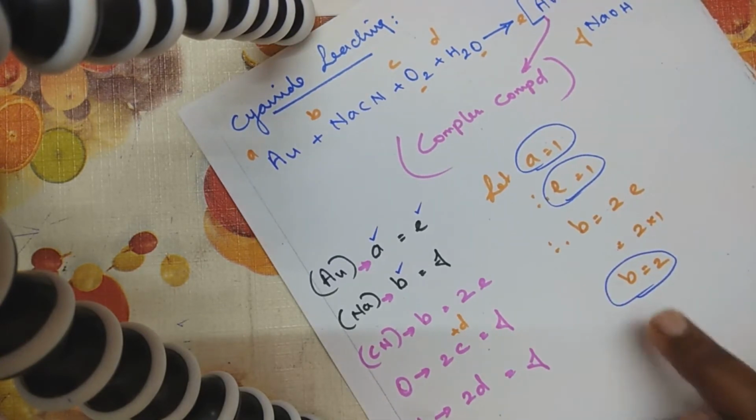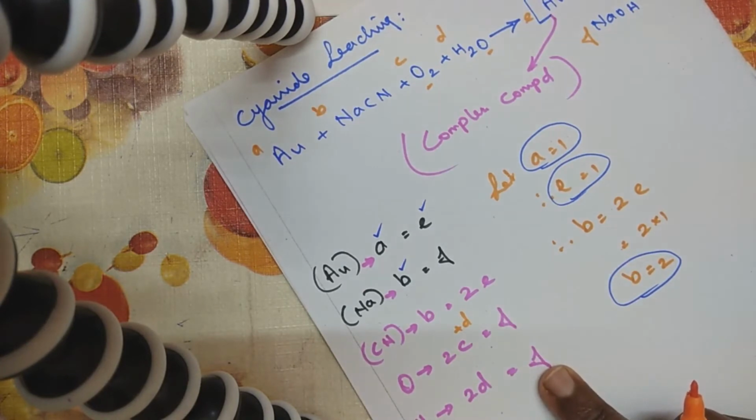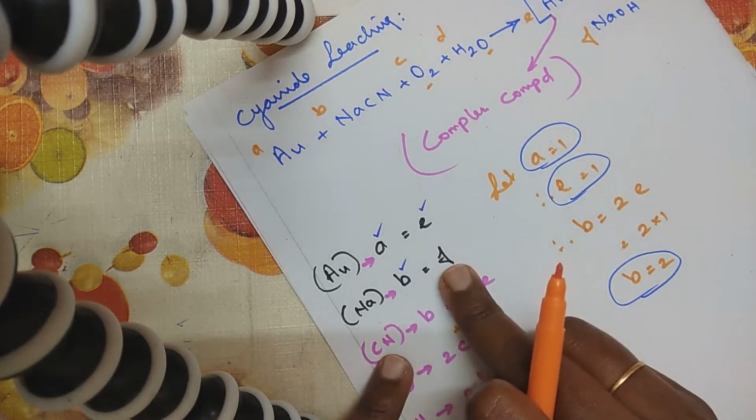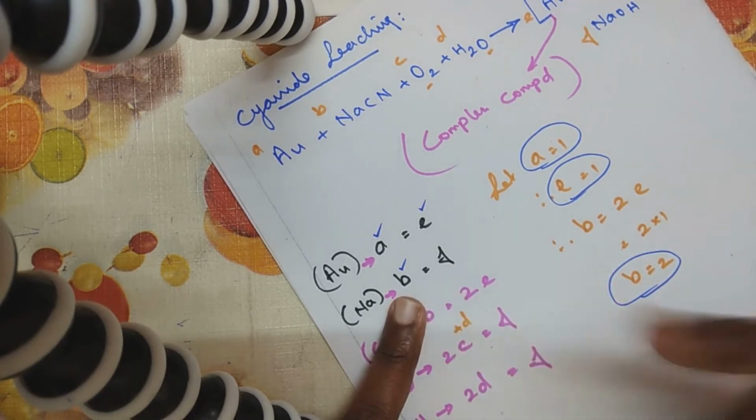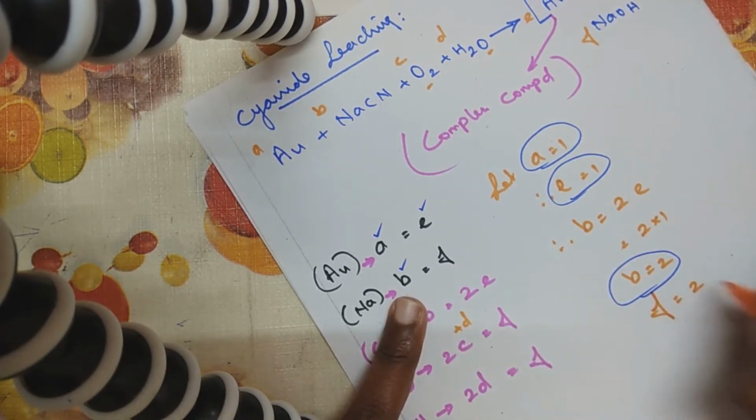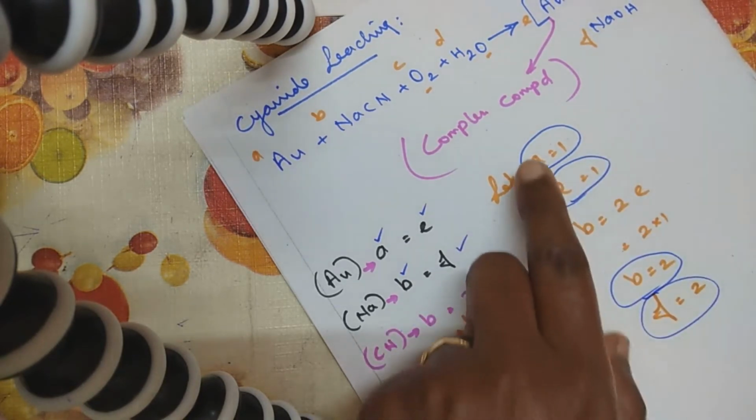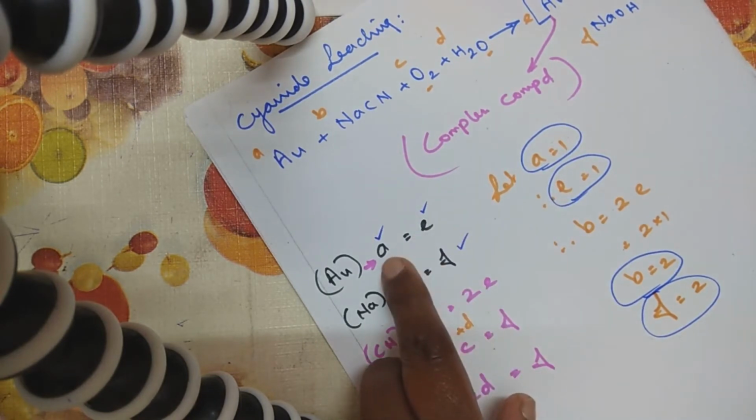Next, what do I have? Now I've got B value. 2C is equal to... anywhere else, one more I've got: B is equal to F. If B value is 2, what will be the value of F? So F is also 2. So I've got one more value, F value. So A value is 1, A is equal to E, so E is equal to 1.